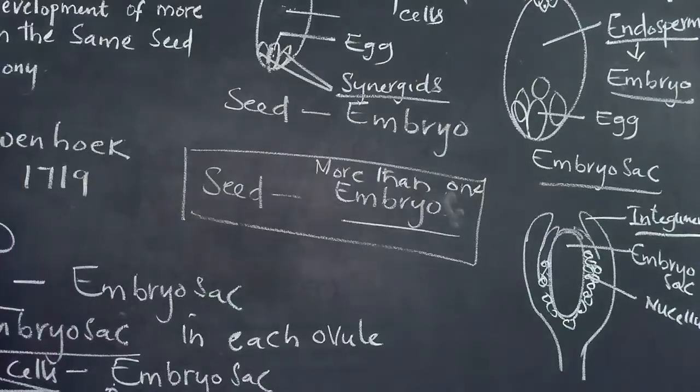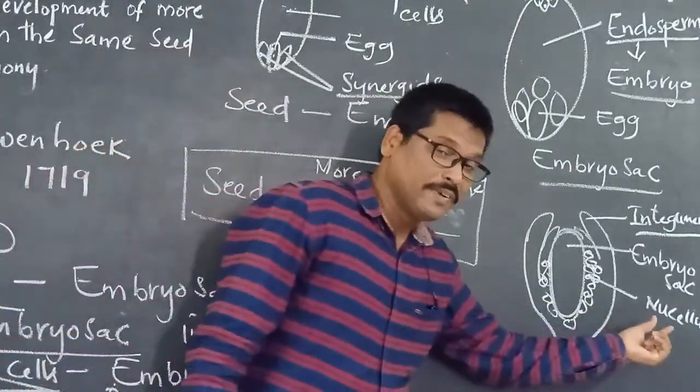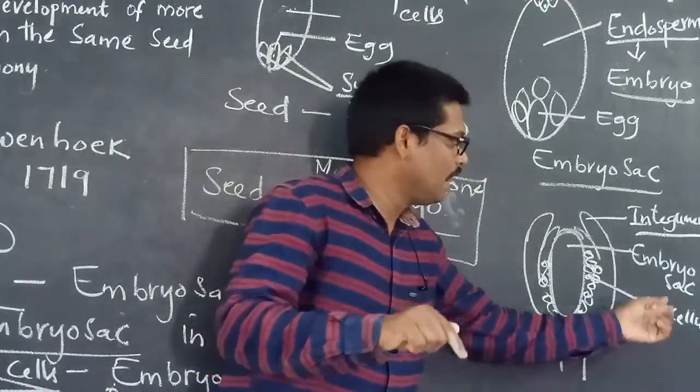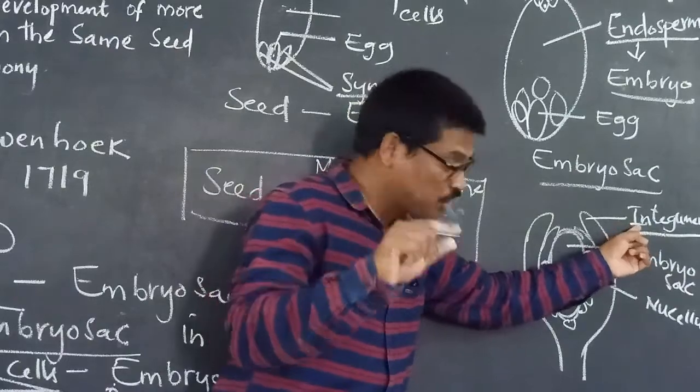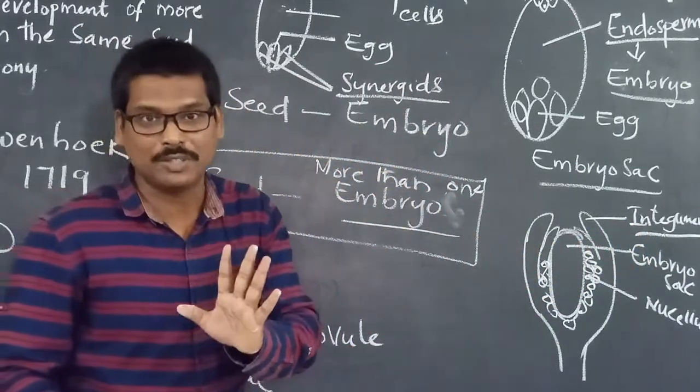And kindly note that there are chances that even the nucellar cell or the integument cell can develop into embryos.